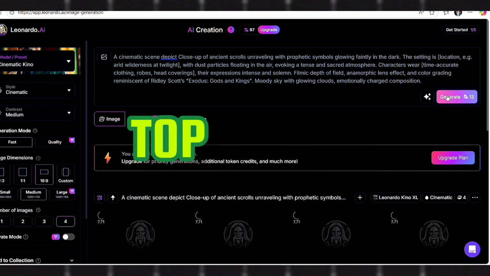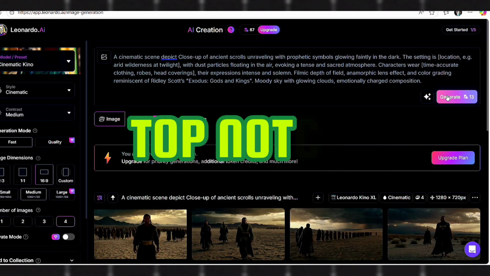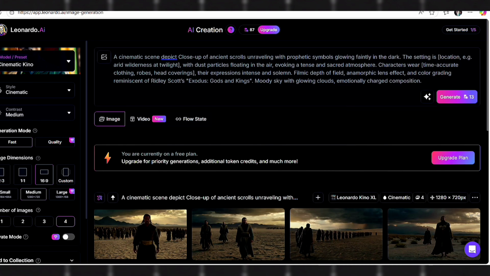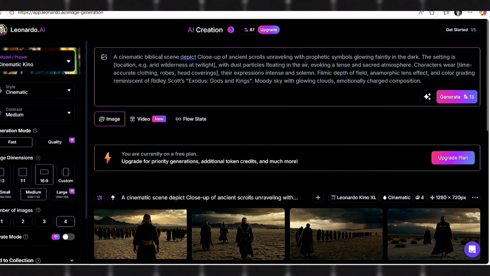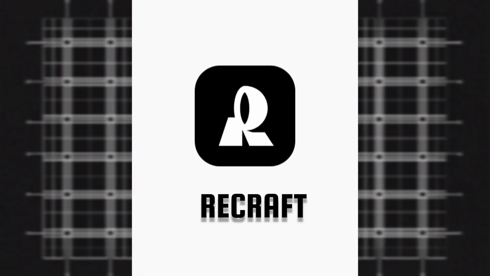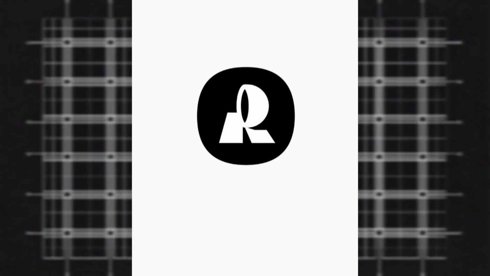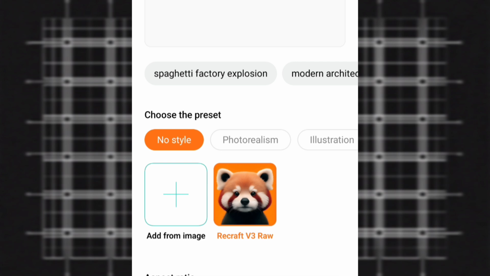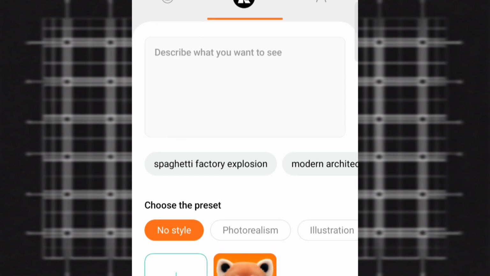But I have to be fair, the image quality in Leonardo AI is truly top notch. It's fantastic. That's a level of quality that we won't get from the app I'm about to suggest, but let's try it anyway. Okay, so the app I'm suggesting to create images with is called Recraft. You'll find it easily in the Play Store. This is the main interface. The best part, you get a ton of free credits every day, more than enough for us to create 25 to 30 images for our video, all for free.